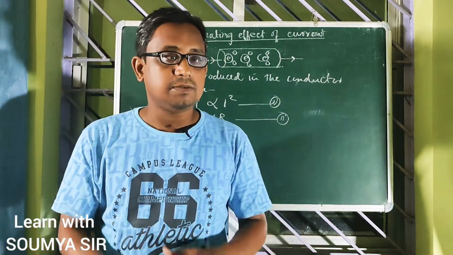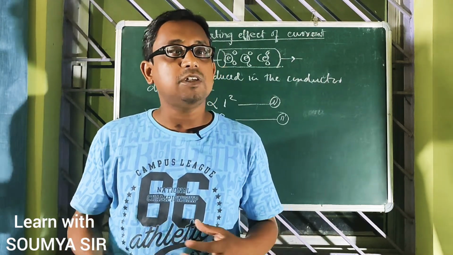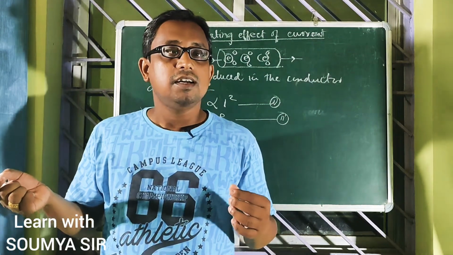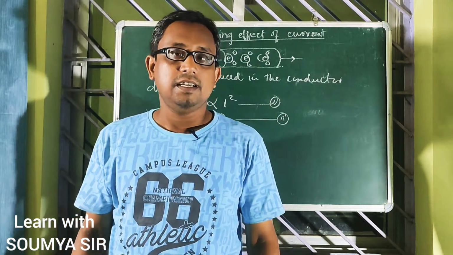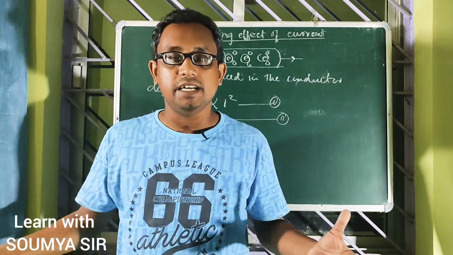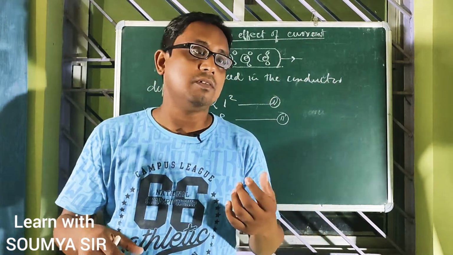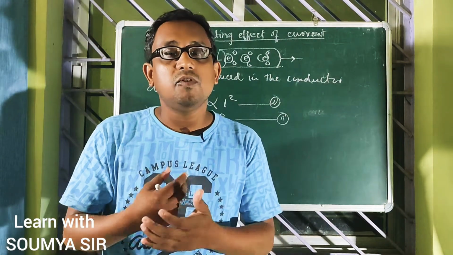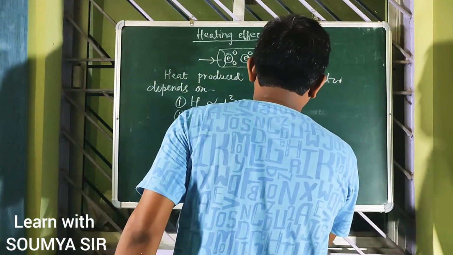Suppose you keep the iron connected to the electric circuit for 5 minutes. How much will the iron be heated? If I connect it for 10 minutes, obviously the time is more, which means the heat produced will be more. So this is equation number three.